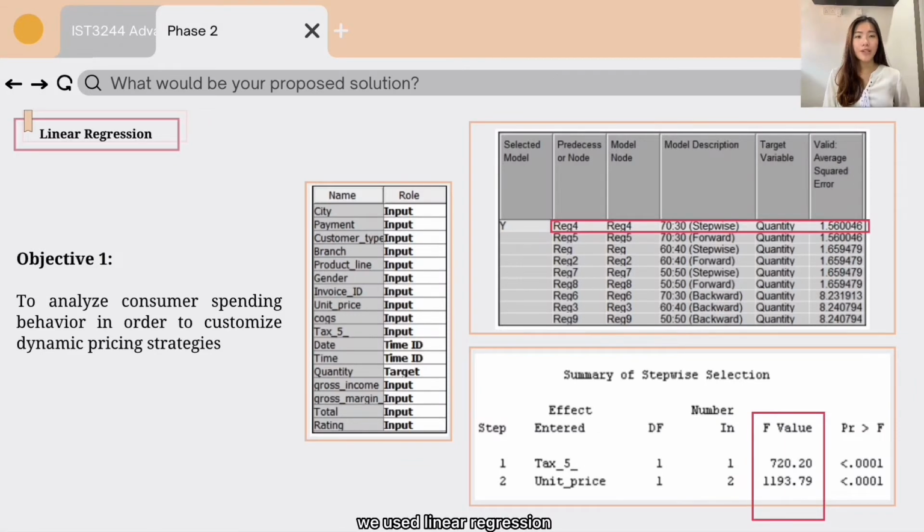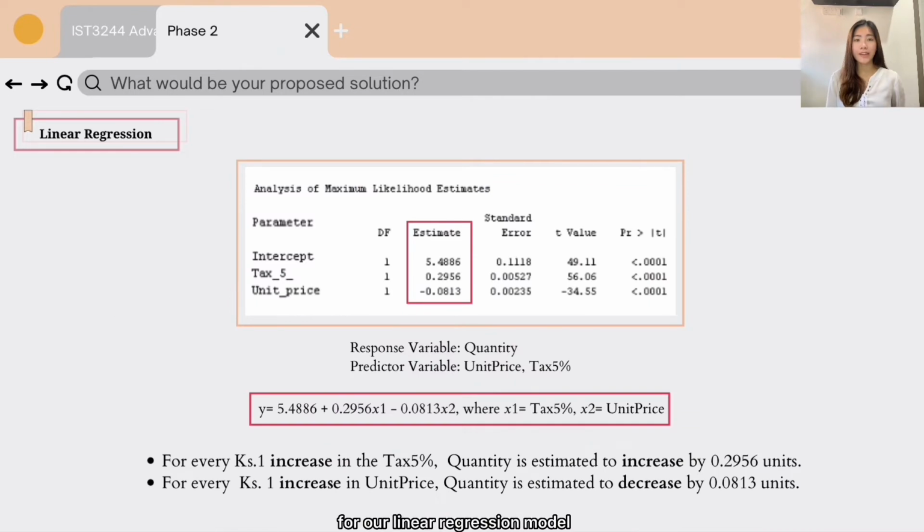For the first part, we used linear regression to analyze consumer spending behavior in order to customize dynamic pricing strategies. The best chosen linear regression model is the one with data partition 70 to 30, where variables are selected via stepwise. Only 2 significant variables entered the model. This proves that quantity is significantly affected by tax 5% and unit price. This slide shows the equation for our linear regression model.